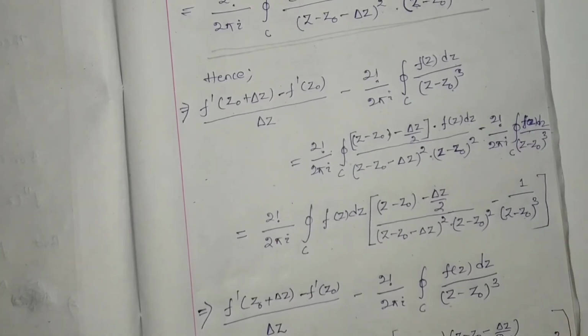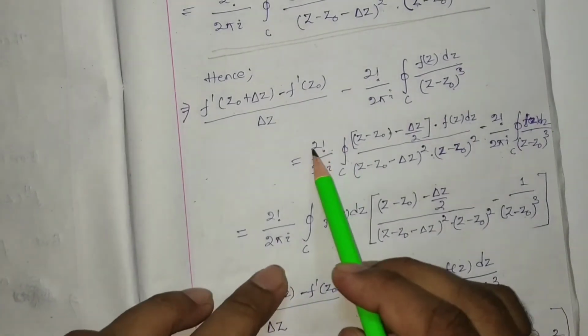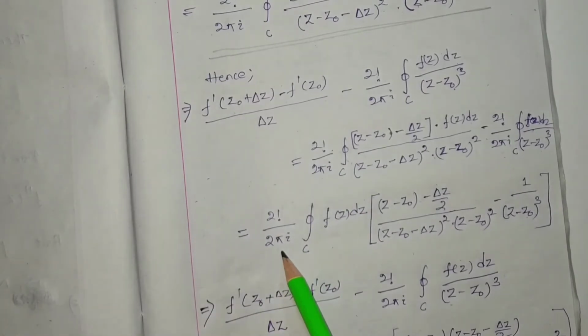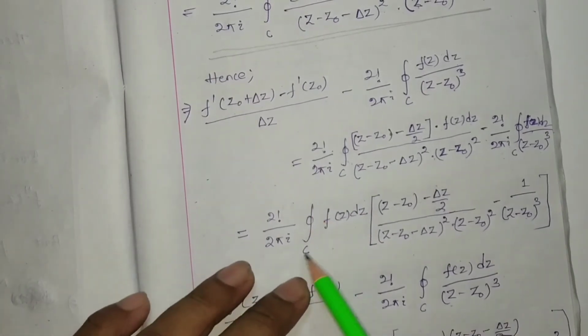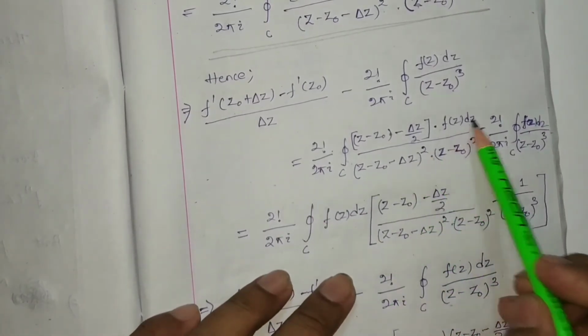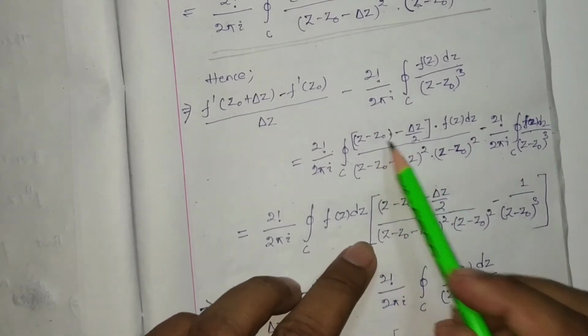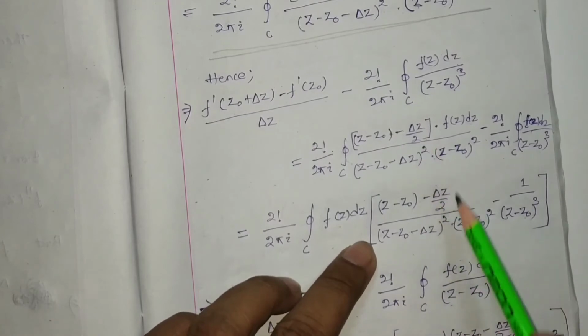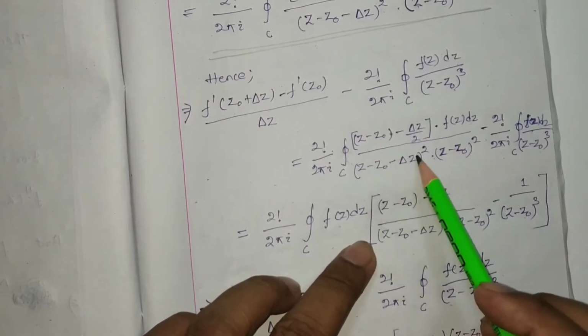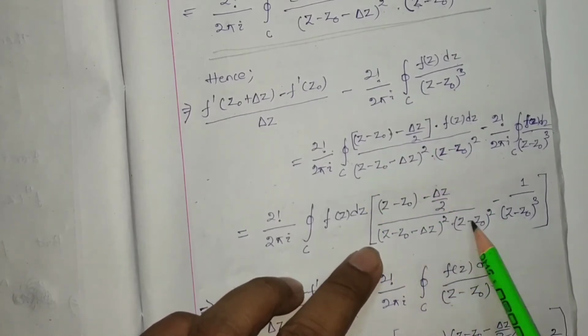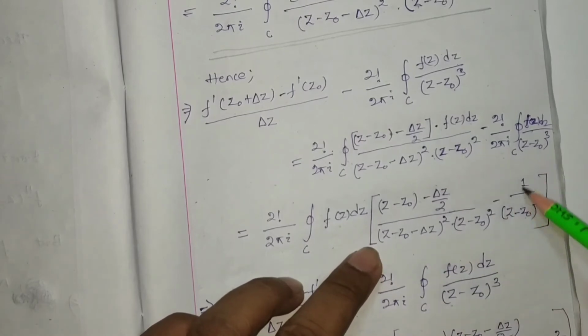Now here you can see that 2 factorial by 2 pi i closed integration c, here fz dz take outside, so it will be z minus z0 minus del z by 2 whole divided by these two terms, minus 1 by z minus z0 whole cube.